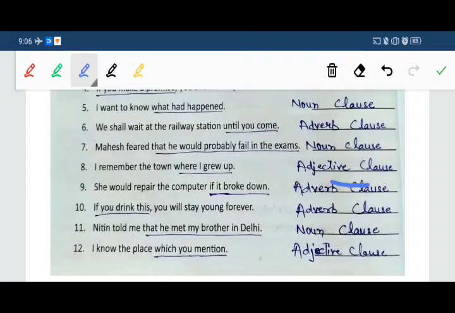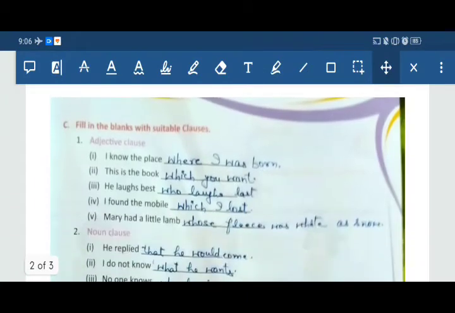Next one, she would repair the computer if it broke down, and this one is adverb clause. 10th point, if you drink this, you will stay young forever. If you drink this is a clause, and this is adverb clause. 11th point, Nitin told me that he met my brother in Delhi. That he met my brother in Delhi, that is noun clause. Now last one, I know the place which you mention. Underline which you mention, and this is adjective clause.